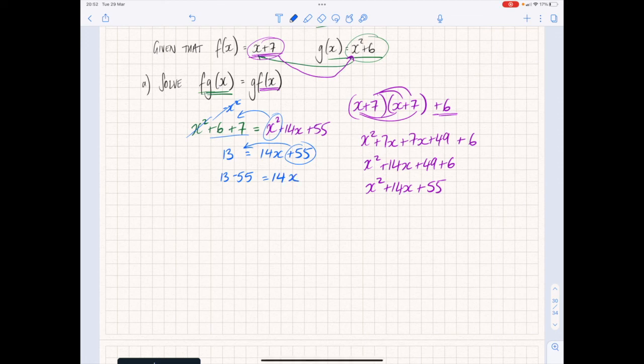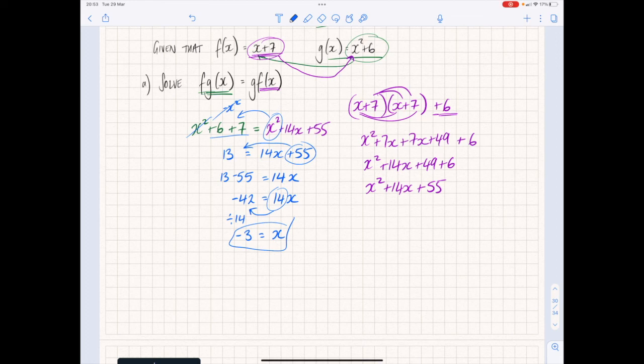Well, from here, you just need to isolate your x. So you're doing 13 minus 55 on that left-hand side, which gives you minus 42 is equal to 14x. And then from there, 14x goes over, divide by 14. So minus 42 divided by 14 gives you minus 3. So x is equal to minus 3.